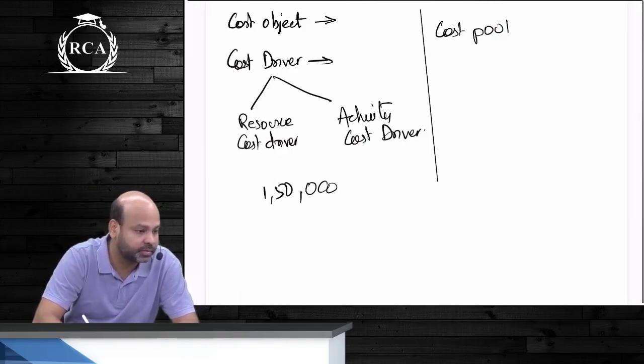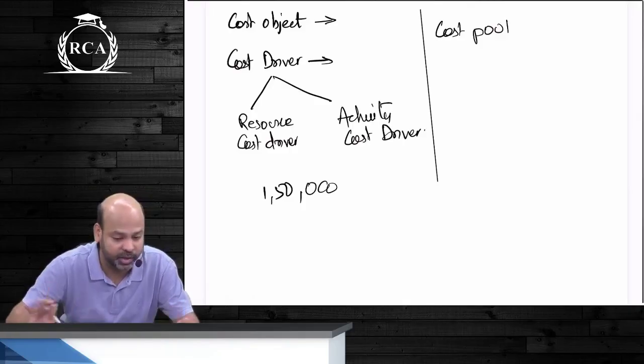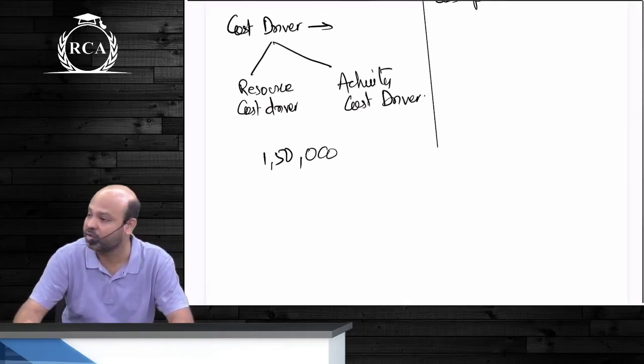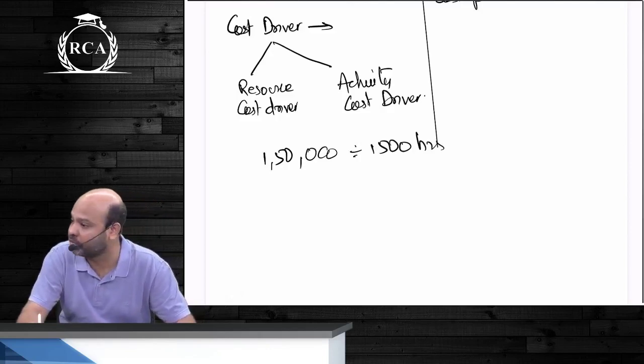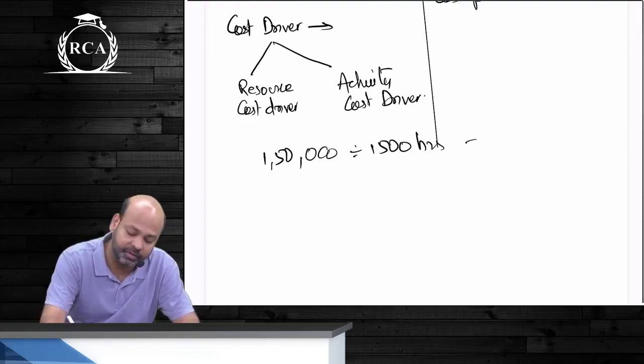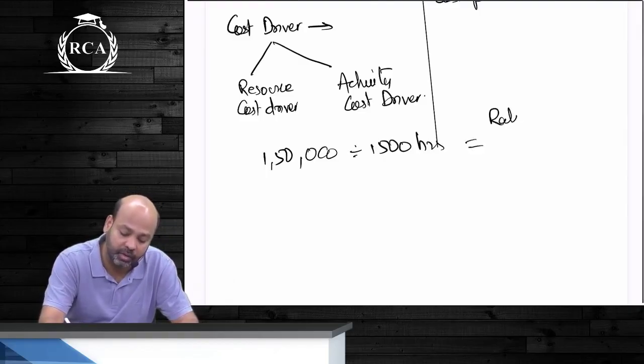1,50,000, 2 lakhs. Inspection cost was 1,50,000. The total activity cost driver was 1,500 hours. This will become the level of cost driver. Once I divide 1,50,000 by 1,500, I will get something called the rate per driver. This is nothing but your absorption rate.